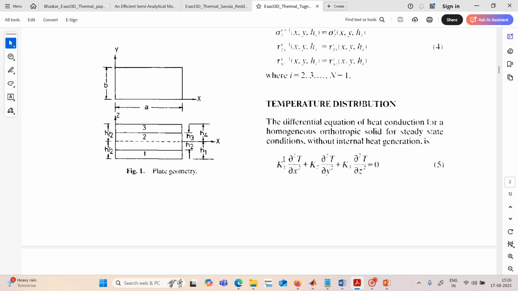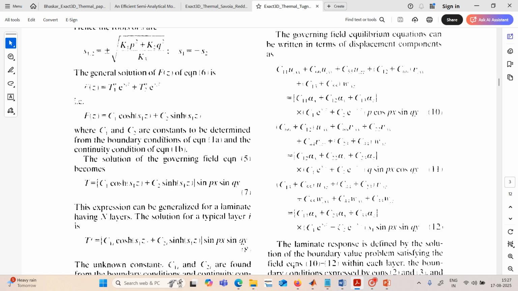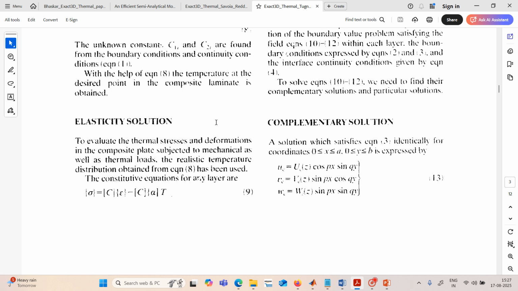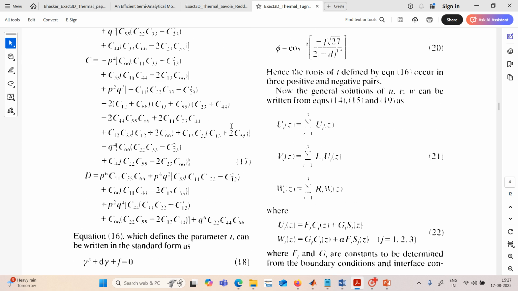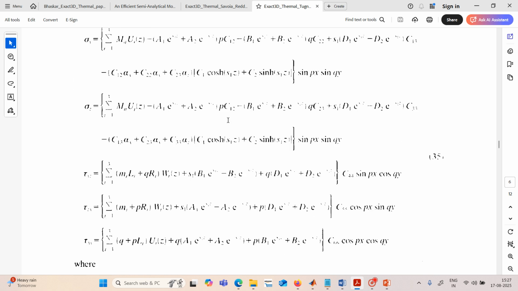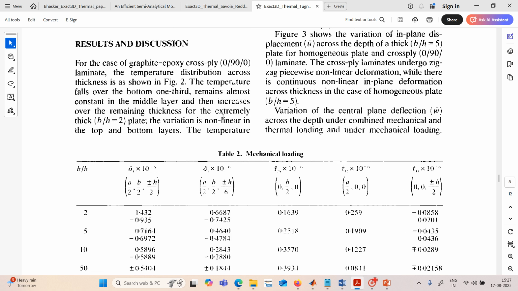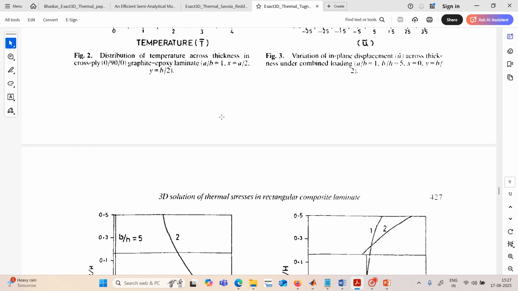Here you can see the temperature distribution is also exactly solved, the 3-dimensional solution. In each lamina it is solved, and then the results they have finally given after solving for each lamina. You can see these results here.